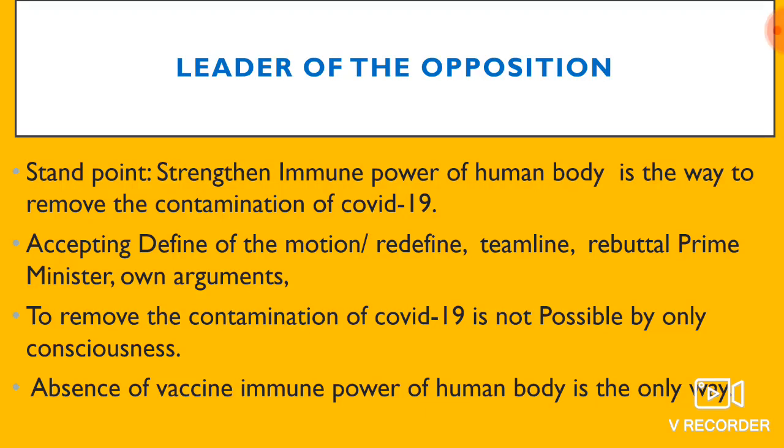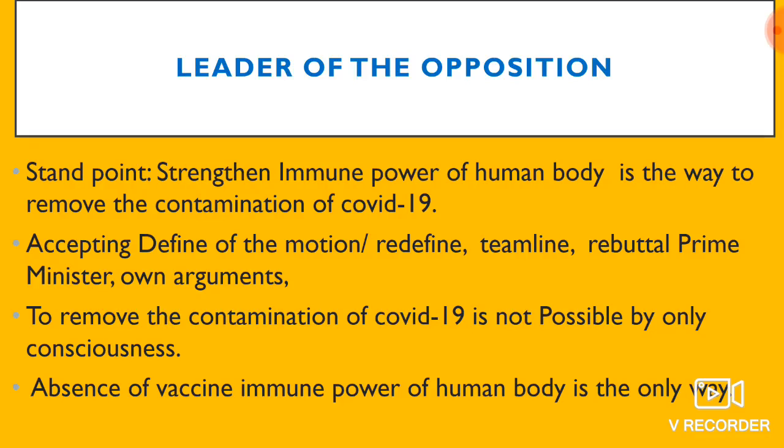The immune power of the human body is the only way. In the world there is no effective vaccine for coronavirus. So the immune power of the human body is the only way to be saved from the contamination of coronavirus. You will focus on this point in your speech.